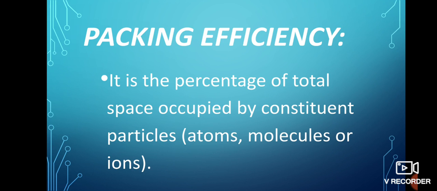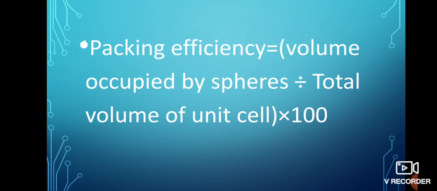What is the formula of packing efficiency? Packing efficiency equals volume occupied by sphere divided by total volume of unit cell, into 100.